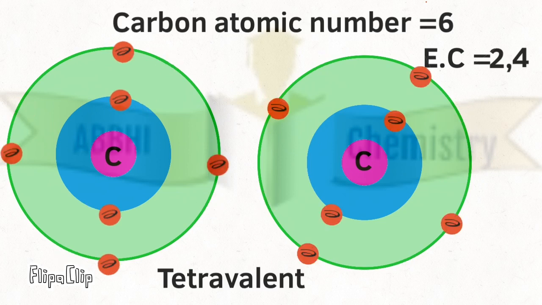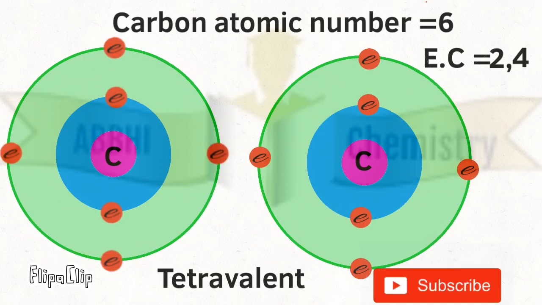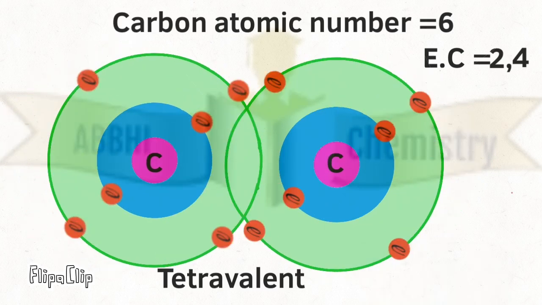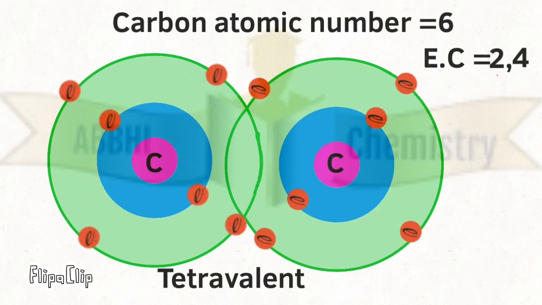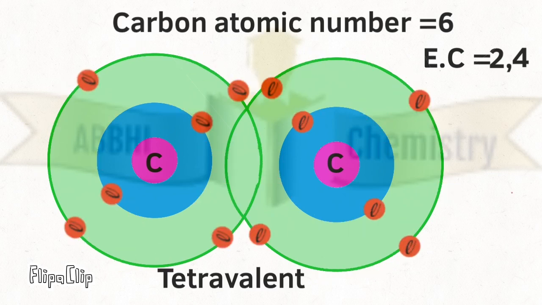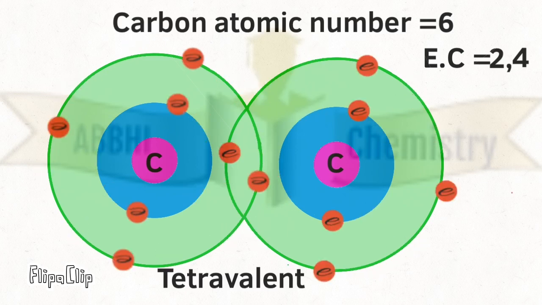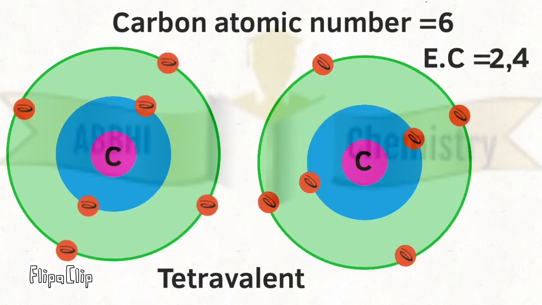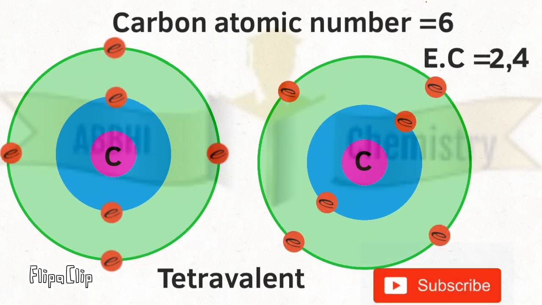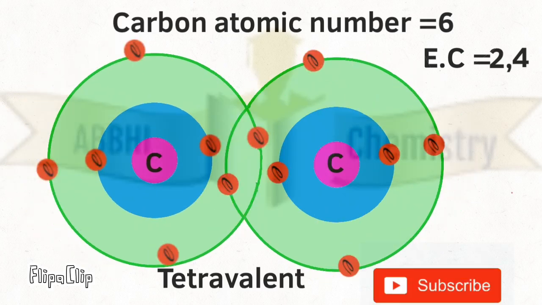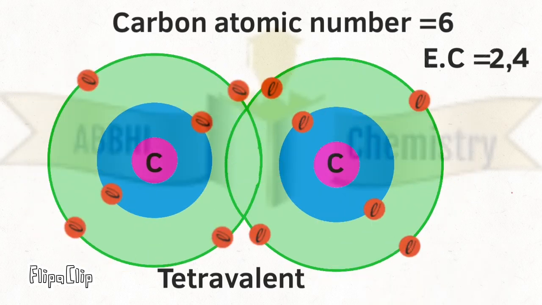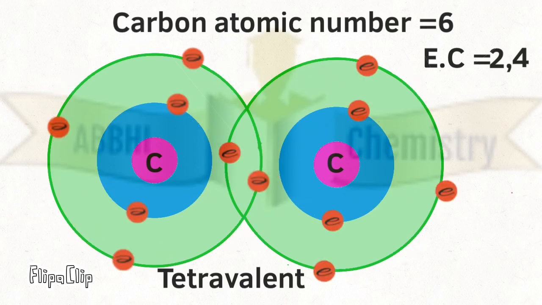A student asked me a question personally: "Sir, if the bonding is formed, will the revolution of the electrons stop and be static?" My answer is no. They won't be static and the revolution will continue, just like the animation which you see above. Along with catenation, carbon also has some other interesting properties.